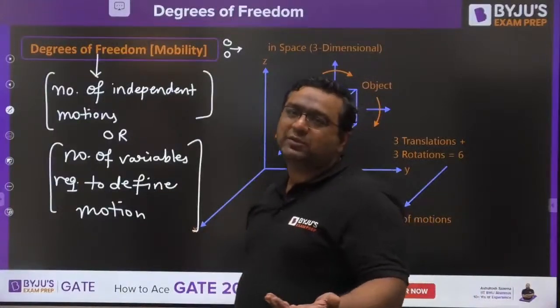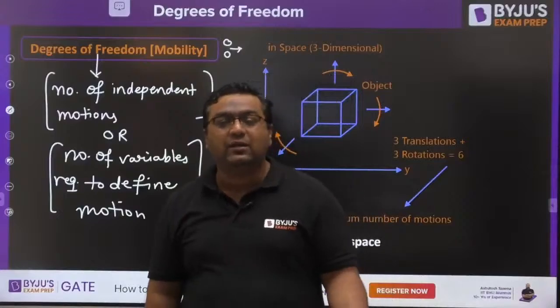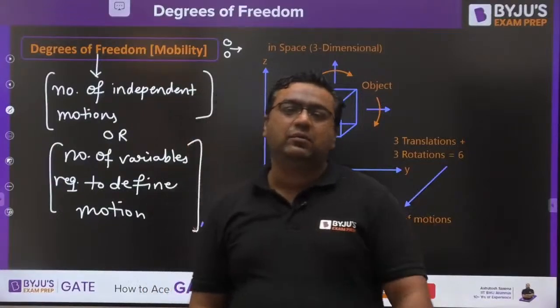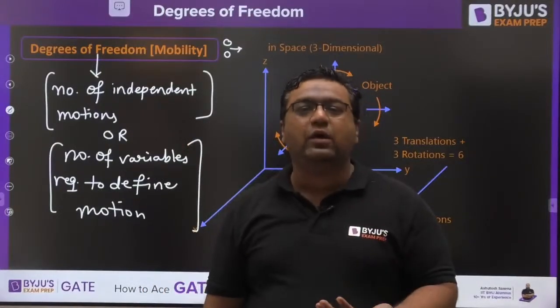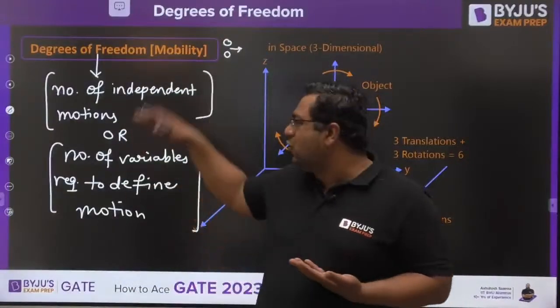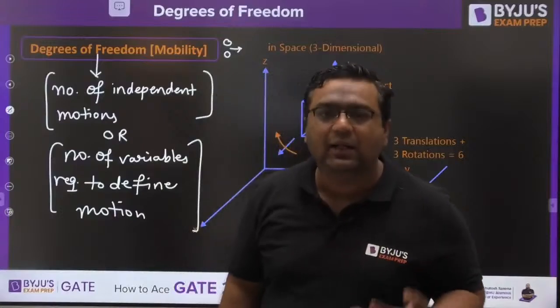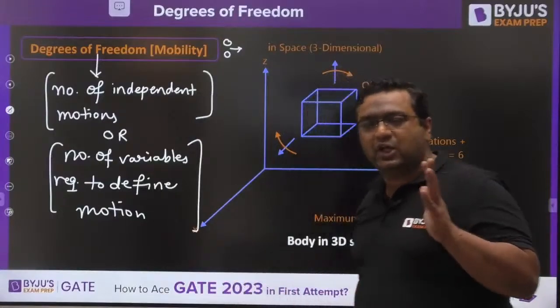If you are going for a kinematic chain, a mechanism, what we are looking for is nothing but degree of freedom 1. But this is just based on the normal concept. Now we would be deriving these things in great detail. Let us start the discussion on degree of freedom.